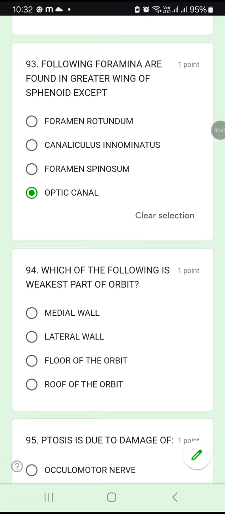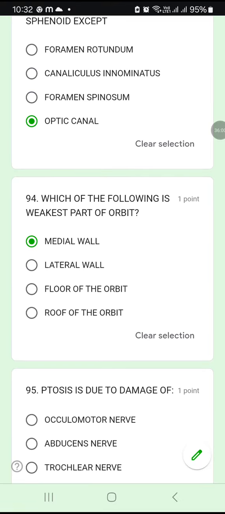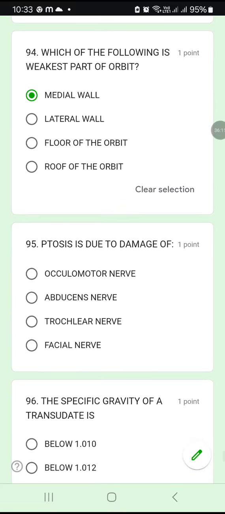Question number 94. Which of the following is weakest part of the orbit? Medial wall or lateral wall, floor of the orbit or roof of the orbit? So the medial wall is almost the weakest part of the orbit. Whenever you have a blowout fracture, the medial wall of the orbit is the one which fractures mostly. The wall part which is near to the nose, the nasal bridge. So medial wall is the weakest part of the orbit. Question number 95. Ptosis is due to damage to oculomotor nerve, abducens nerve, trochlear nerve, facial nerve. Ptosis is damage to oculomotor nerve.